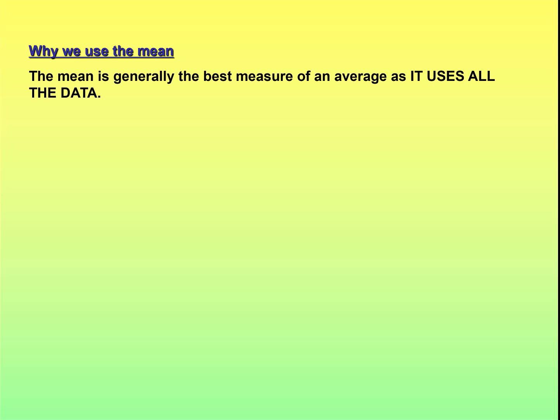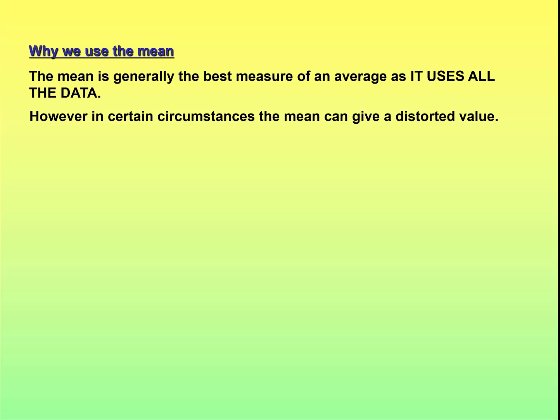So very often you get asked, especially on level 2 papers, why we've chosen to use the mean. The reason is that it's generally the best measure because it uses all the data. It's the only form of average where every single number is used in the calculation. For the median, the only numbers that are used are the ones in the middle. The rest is ignored. In the mode, the only numbers used are the most common. But the mean uses all the data.